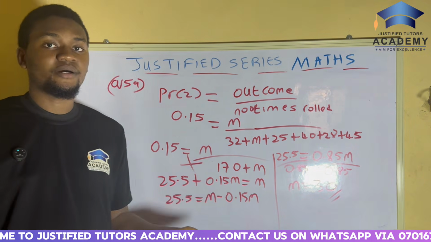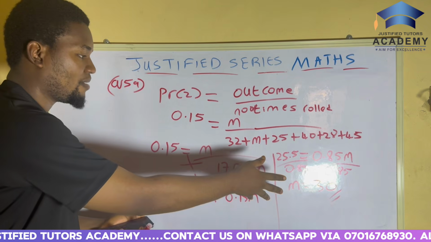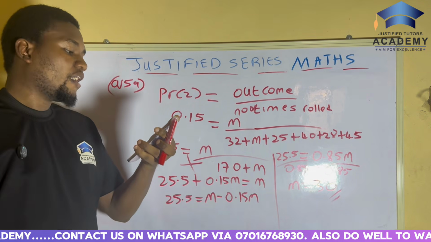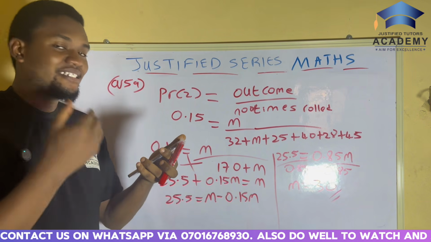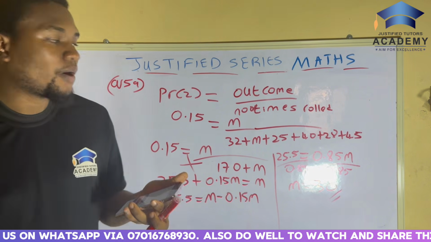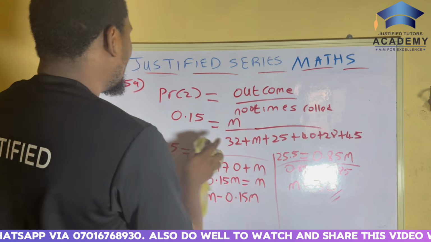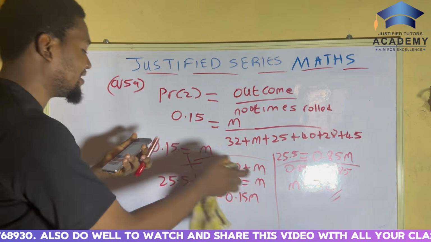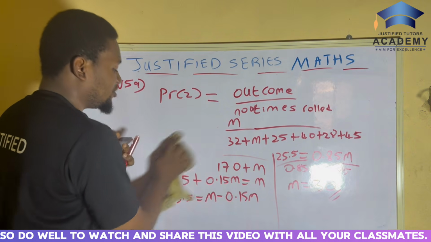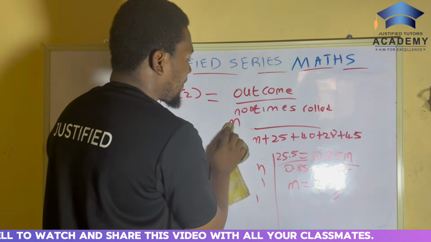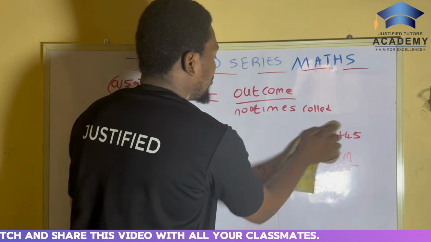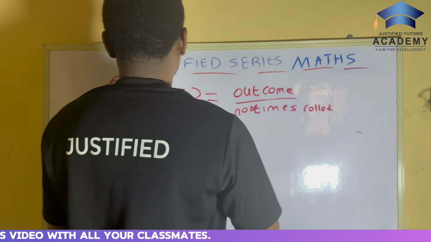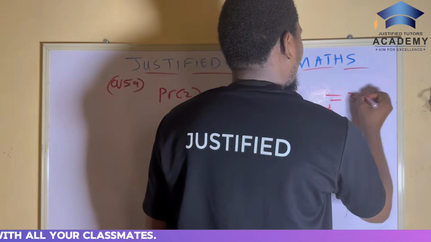That's it. Now that we have our m as 30, question 2 says find the number of times the die was rolled. How do you get it? By adding all of the outcomes together. Since we already know m is 30, we can easily add everything. So A is 30.